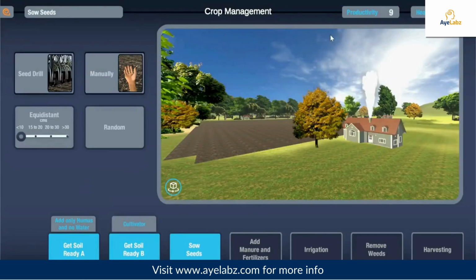Take a note of the productivity and health score at the top of the screen after every stage. Scholar Lab simulations provide instant feedback on the effectiveness of different approaches selected by the learners. This helps learners to understand the impact of their decision on the crop yield and sustainability.